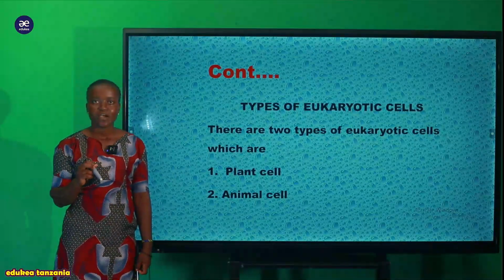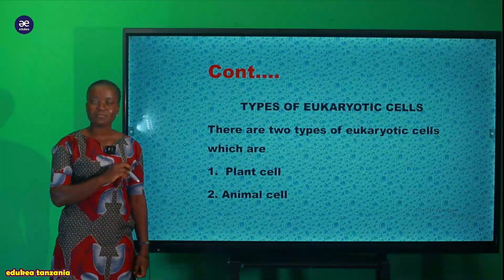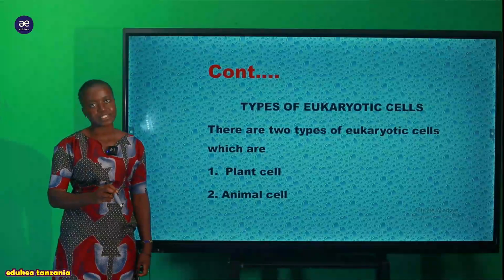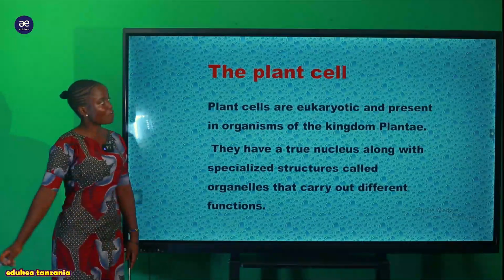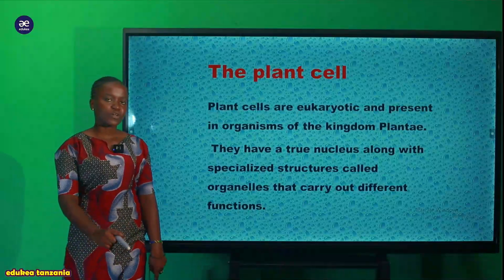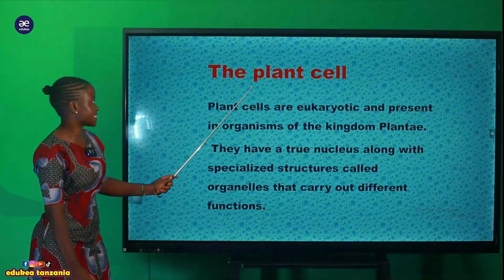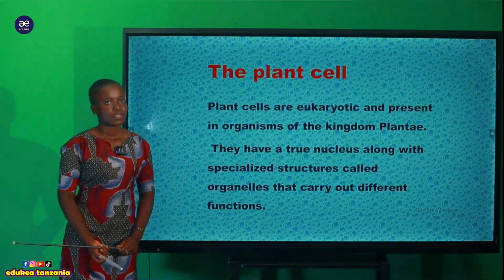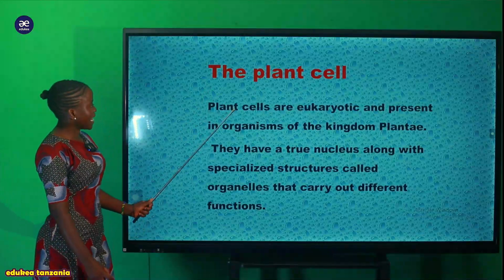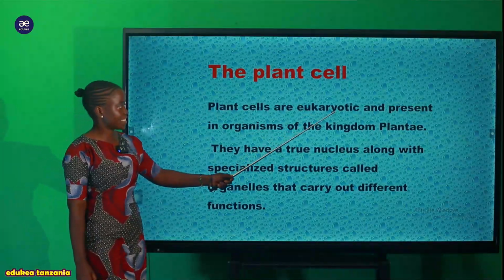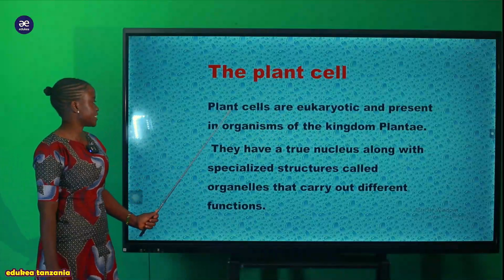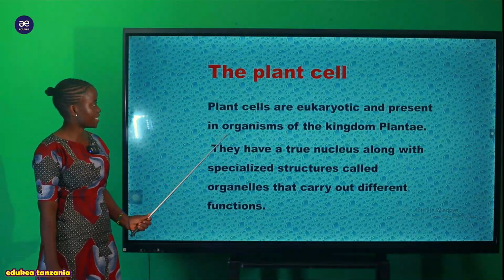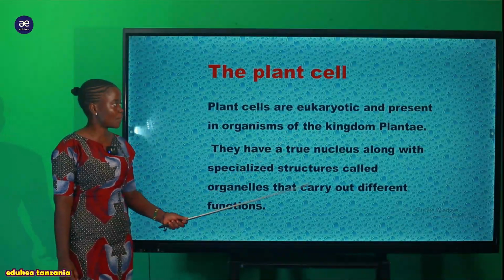What is this plant cell? What are the constituents, or what are the chemical constituents which are found within it, one after another. So we are going to start with the first type of eukaryotic cell, which is called the plant cell. And plant cells are eukaryotes and present in organisms of kingdom plantae.